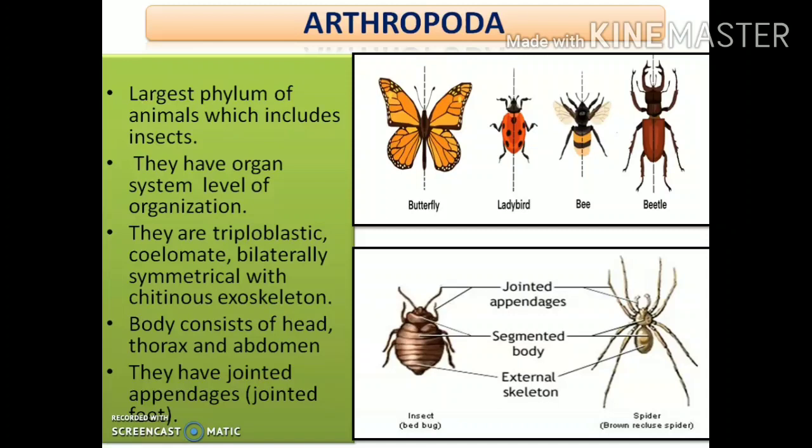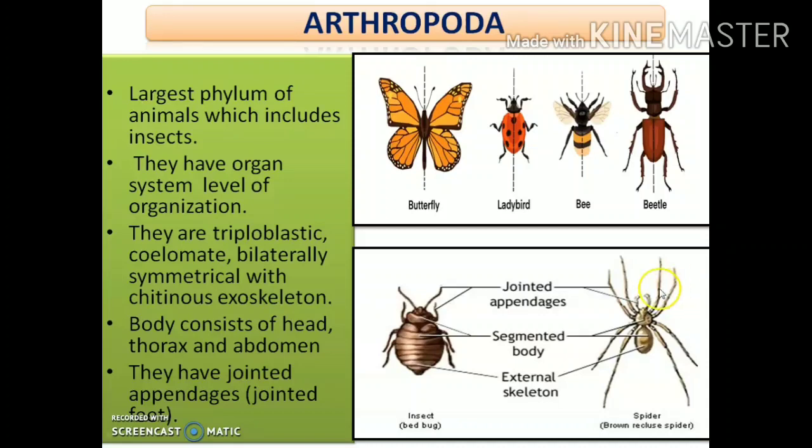Next, they have jointed appendages. As already discussed, this is the most important characteristic feature of Arthropoda, and you will have to write this in your exam if you are asked for the important characteristics of the phylum Arthropoda. They have jointed appendages. Clear?